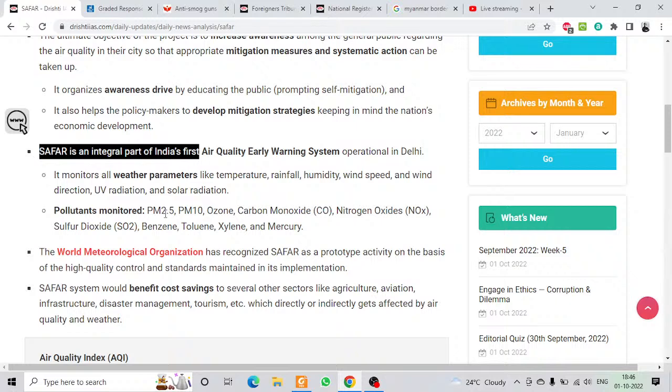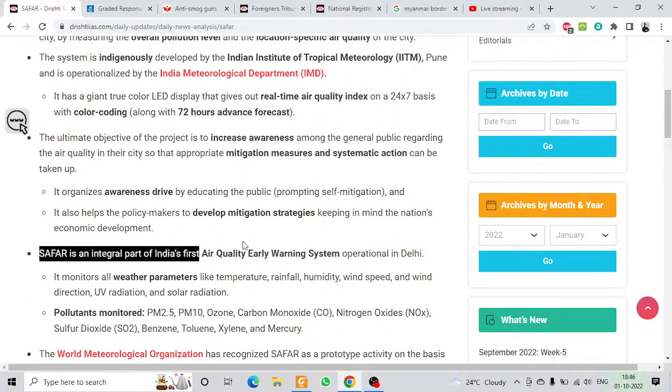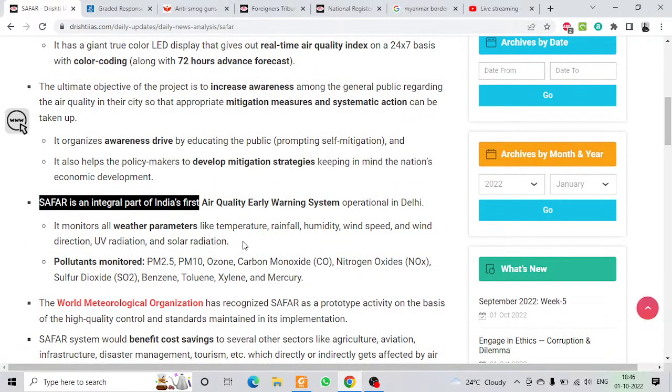Pollutants monitored, which pollutants it monitors: PM 2.5, PM 10, ozone, carbon monoxide, nitrogen oxide, sulfur dioxide, benzene, toluene, xylene and mercury. So as far as SAFAR is concerned, this much is important.